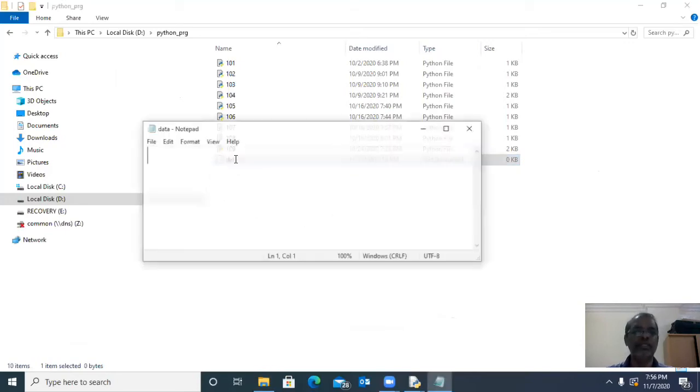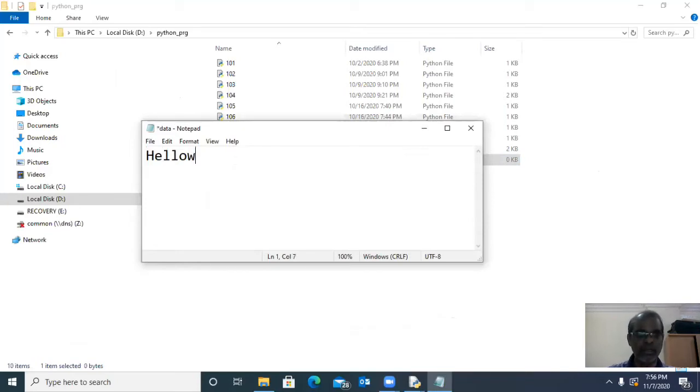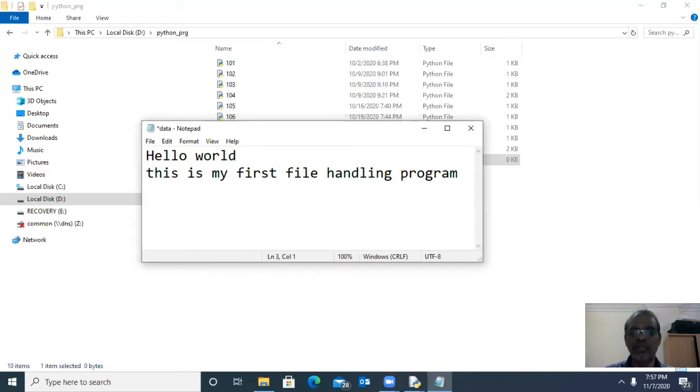In the data.txt, I am typing some content. The first line is hello world. The next line is this is my first file handling program. Randomly I'm typing some text; whatever text you want, you can type. But my aim is to create one text file with 3 lines.